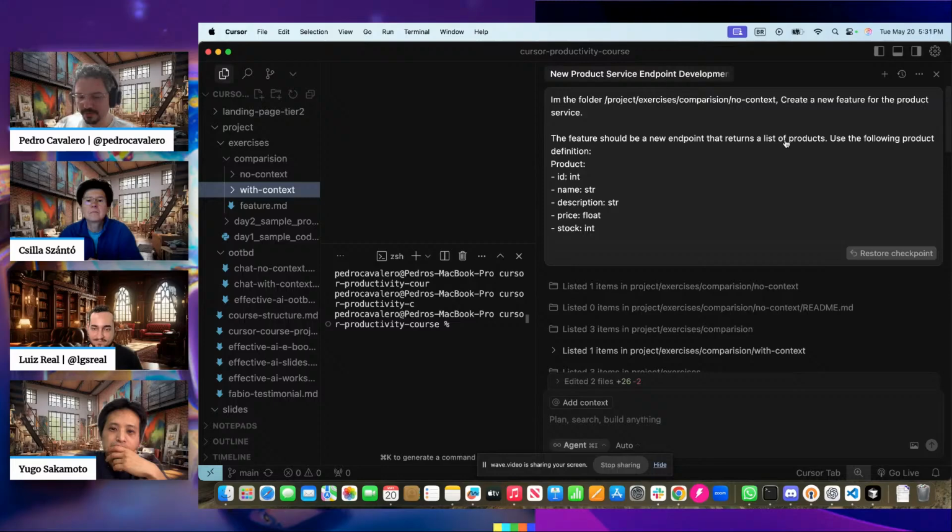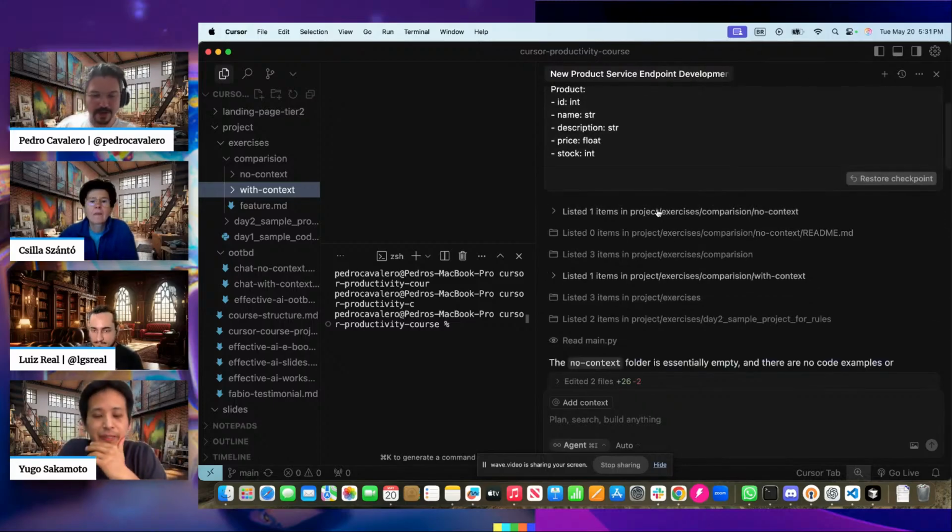Create a new feature for the product service. The feature should be a new endpoint returning a list of products. Use the following product definition. Product, blah, blah, blah. Normal feature.